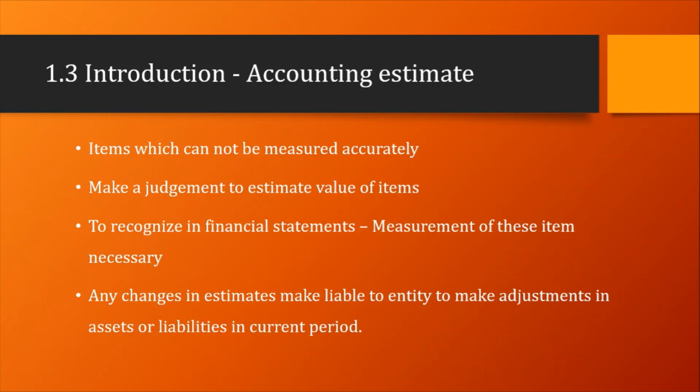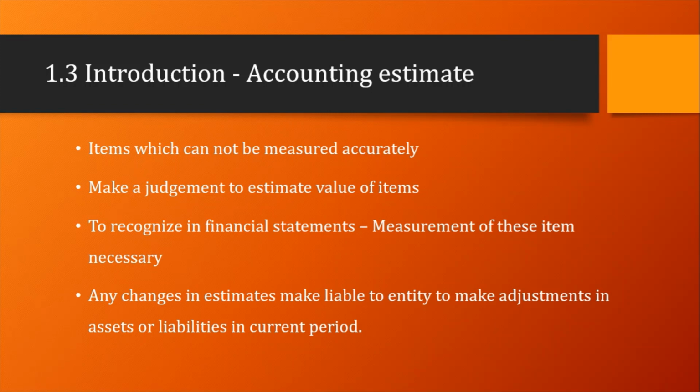Now, what are accounting estimates? Accounting estimates are items that cannot be measured accurately at that point of time, and the entity has to make a judgment to estimate the value of particular items for which data is not available at that time. For example, the useful life of property, plant and equipment, tangible assets, we have to estimate what the useful life should be, and warranty related obligations.